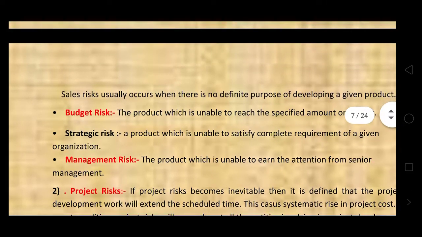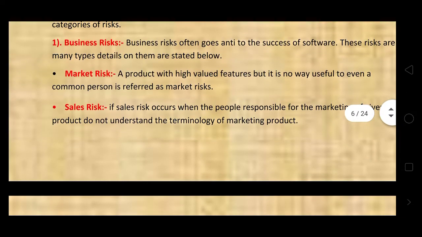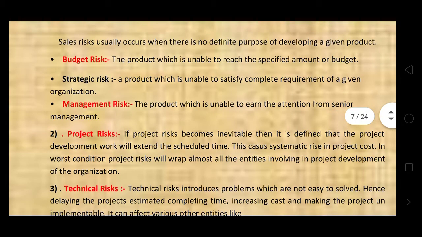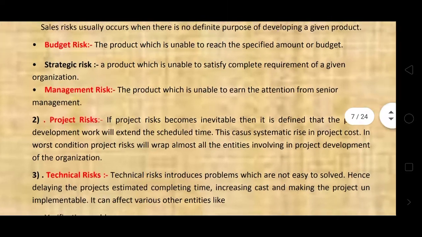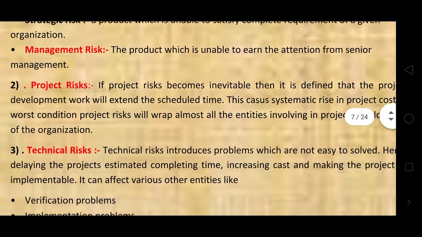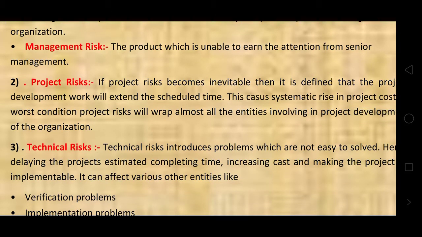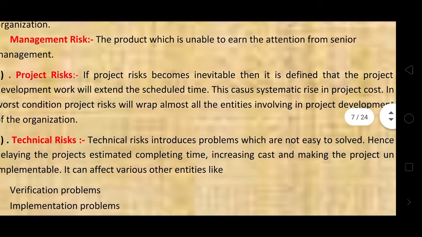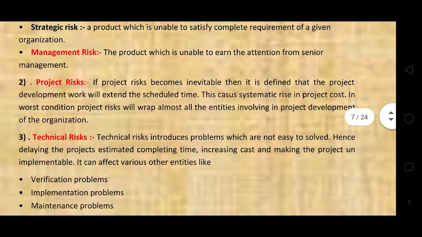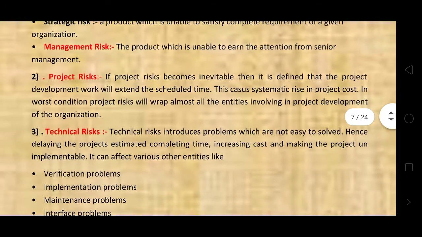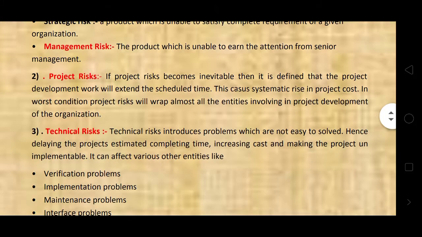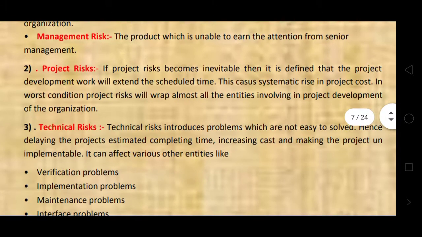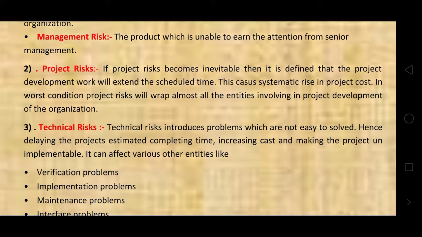The first one is the marketing business risk, the second one is the project risk. If project risk becomes inevitable, then the project development work will extend beyond the scheduled time.